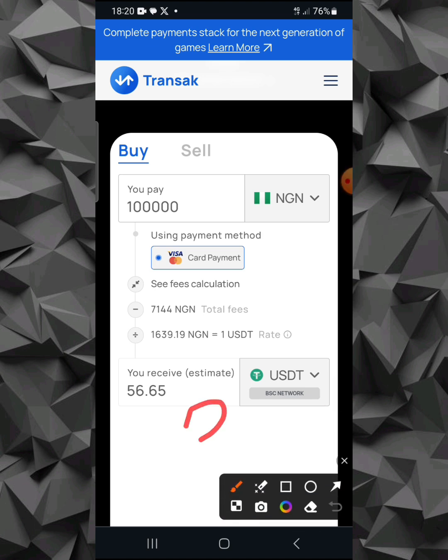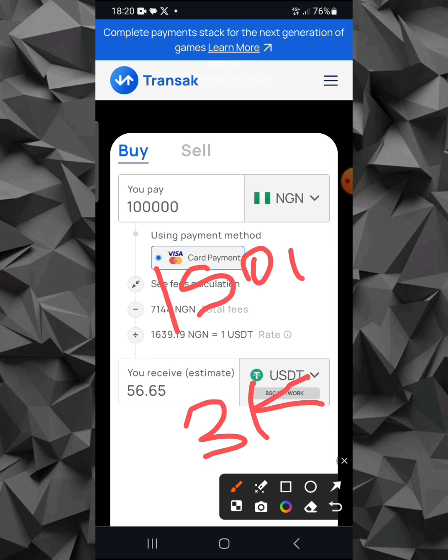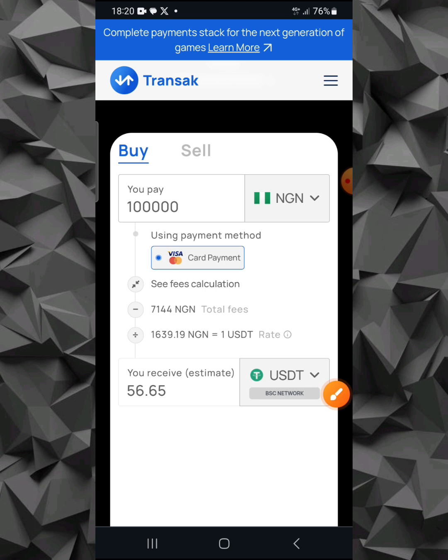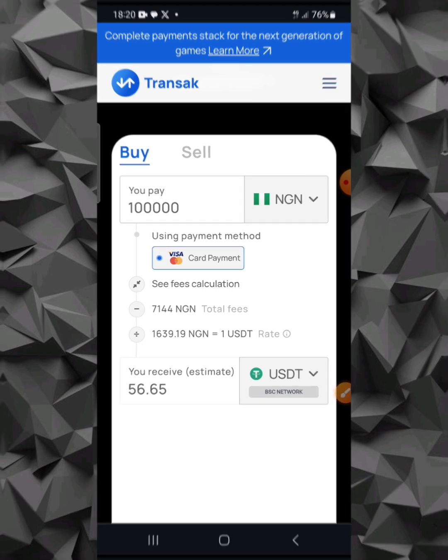If you are receiving 3k profit from this, you can share it 1,500 naira each. You give him 1,500 and you also keep 1,500. So this is how you can earn from this particular process if you don't have a card that works.